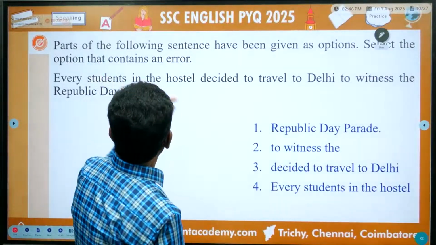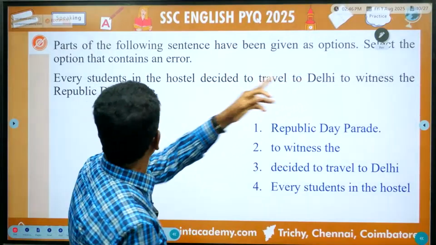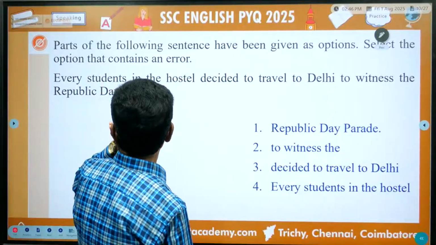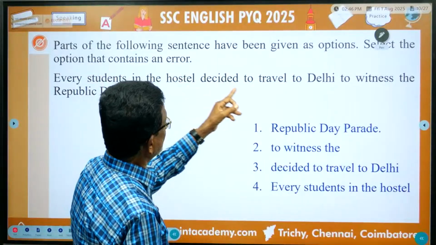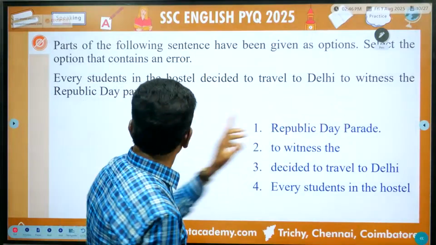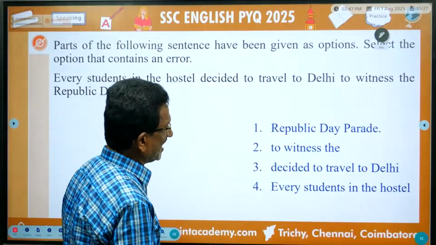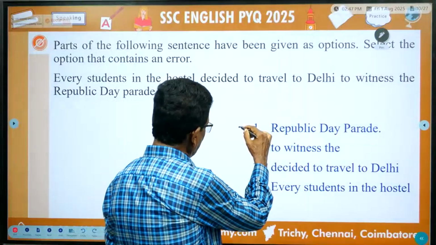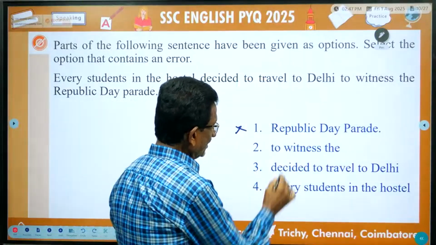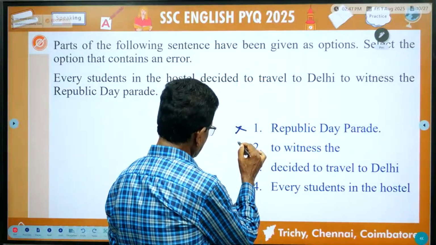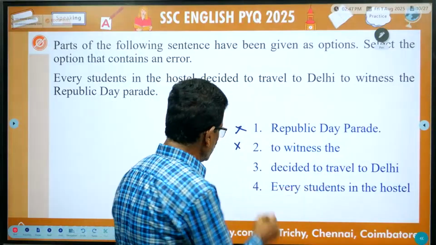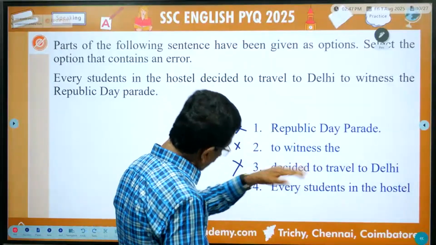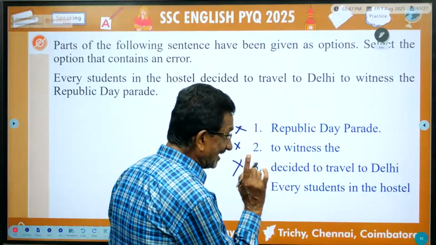Next one. Parts of the following sentence have been given. Select the option that contains an error. Every student in the hostel decided to travel to Delhi to witness the Republic Day parade. Now listen. Republic Day is correct. To witness is also correct. Decided to travel to Delhi, this is correct. This is all correct. But the error is in the sentence.